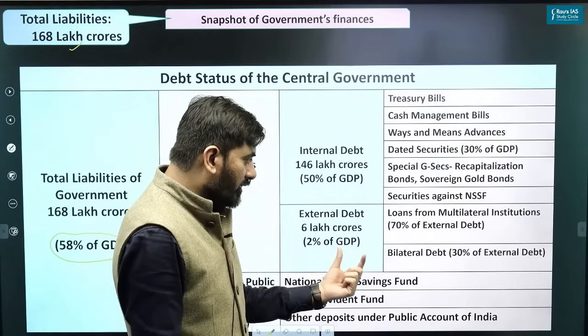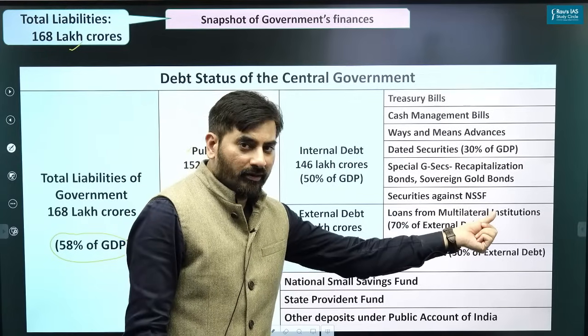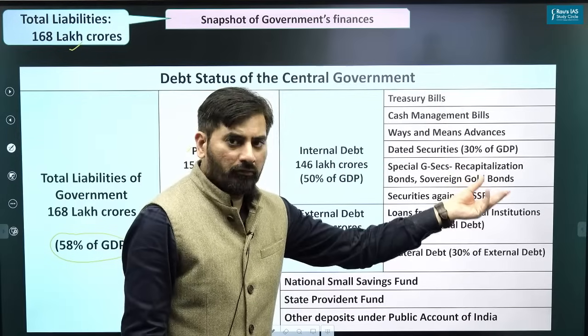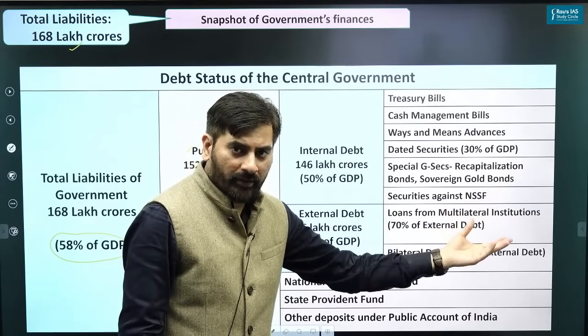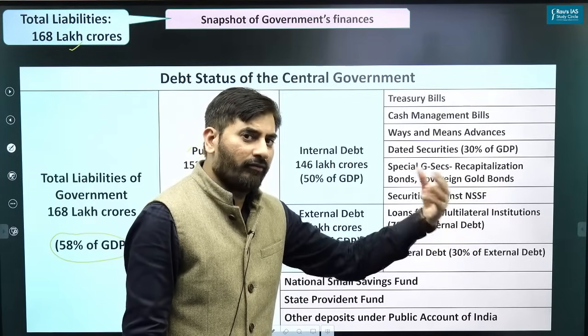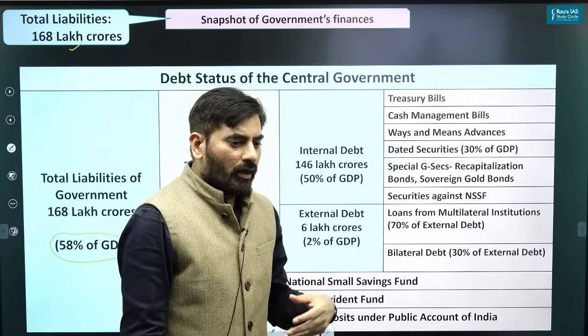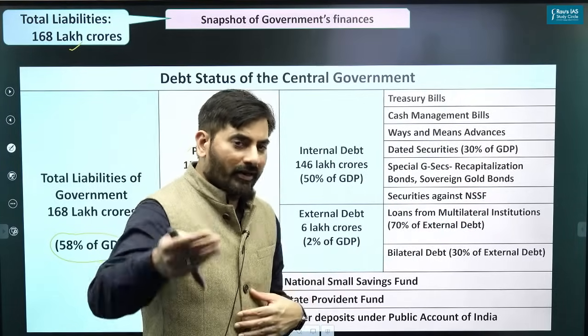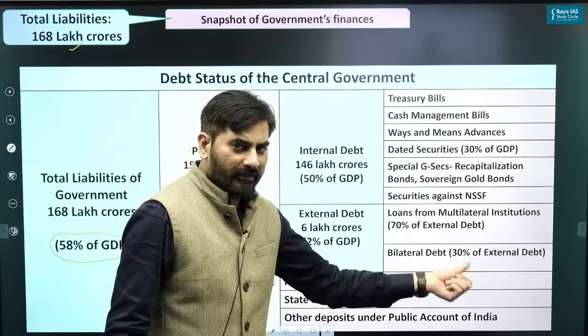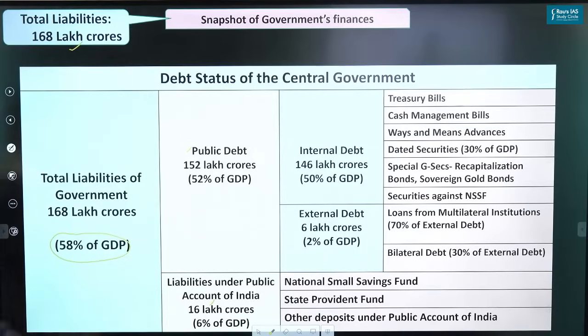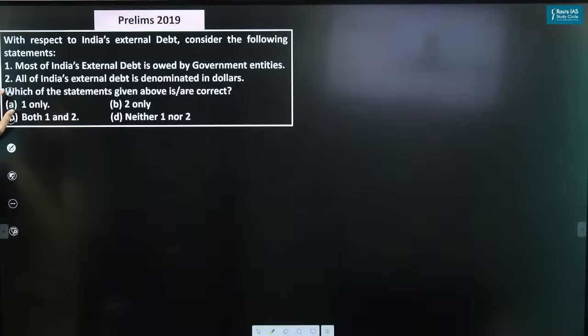External debt is majorly from multilateral institutions, such as the World Bank, Asian Development Bank and so on. That is from where we borrow most of the money from outside India. The extent of borrowings from other countries, as you can see, is very, very less. It's more from multilateral institutions. That is the debt status of the central government.